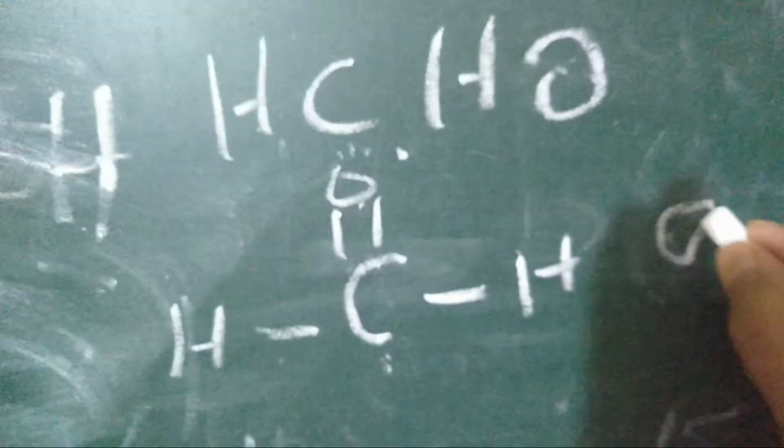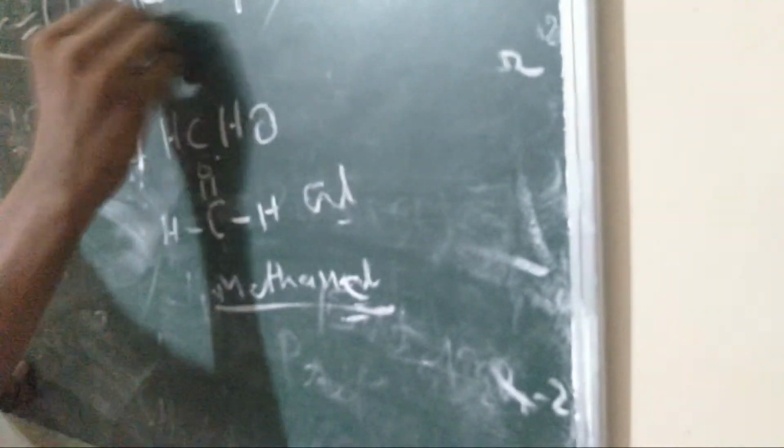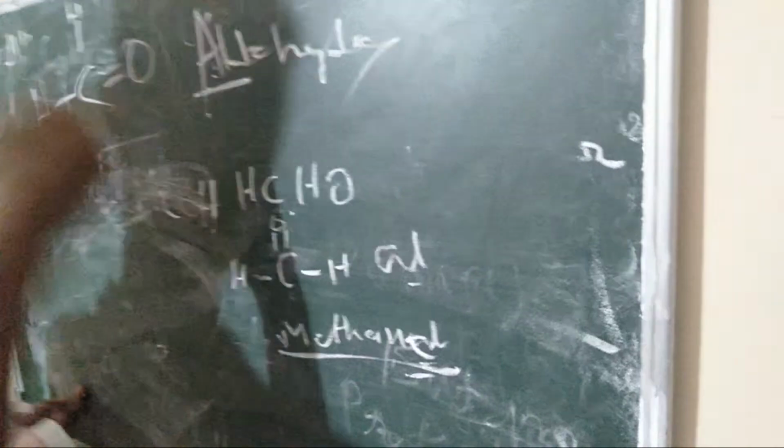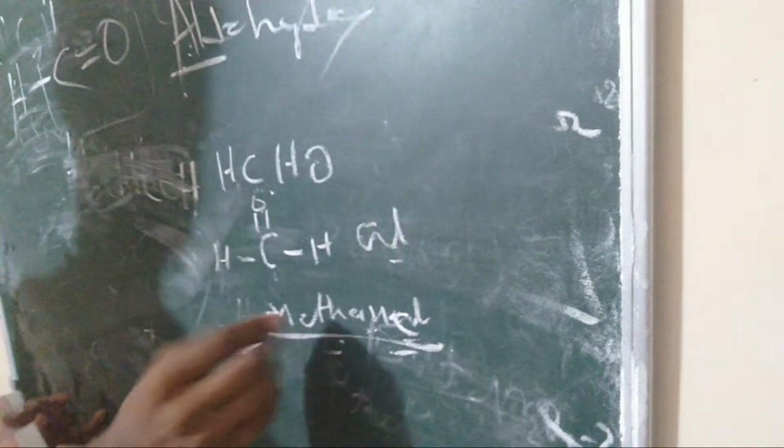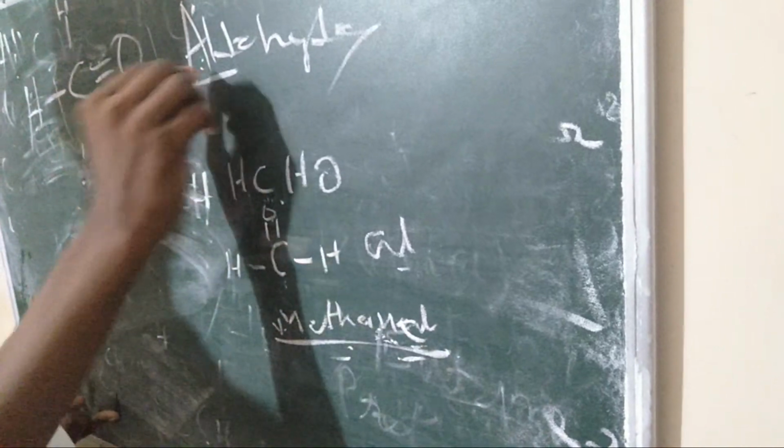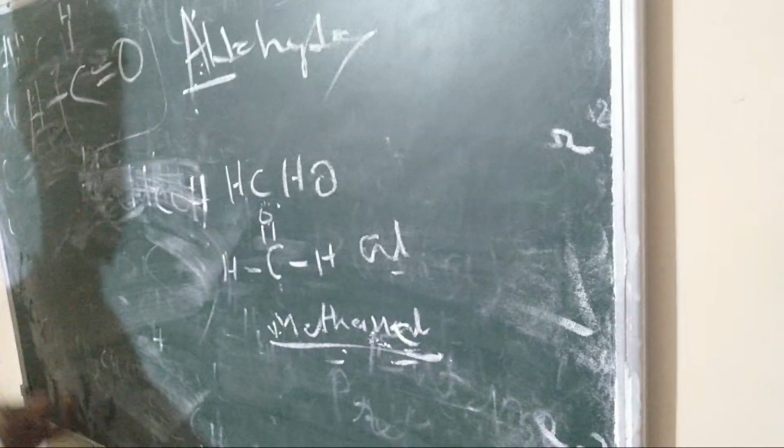If the alkyl group is al, so methanal. Methanal. Understood? I hope this is the right thing. Yeah, this is methanal. If it is an aldehyde here, then we have to do the prefix first in the name of this compound, then the suffix. So it becomes meth a-n-al, methanal. We have to add the al.